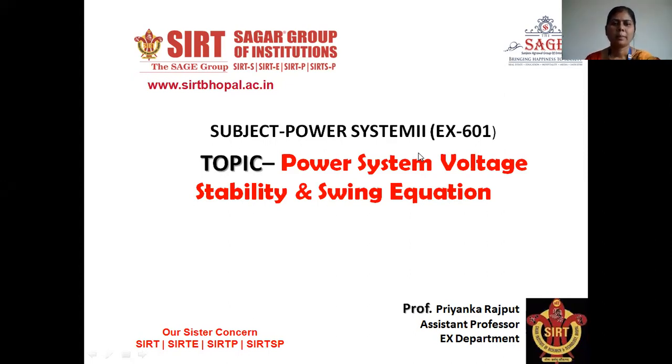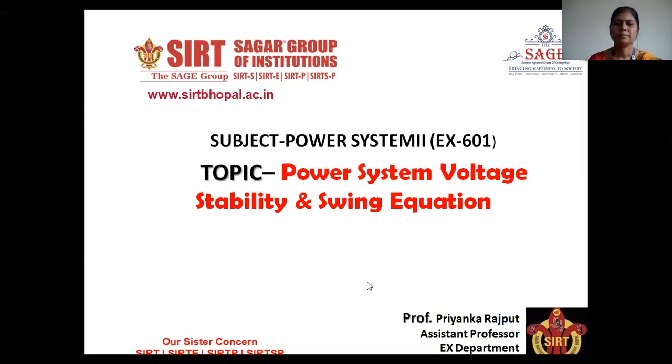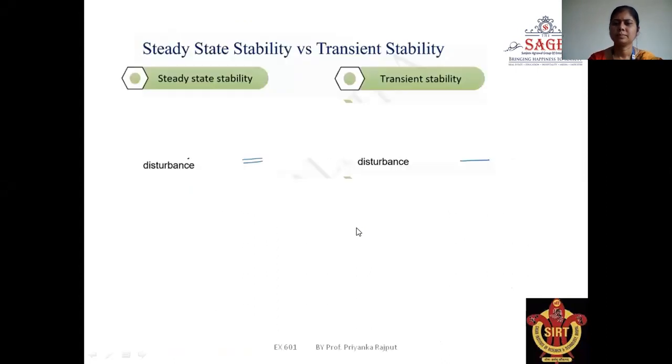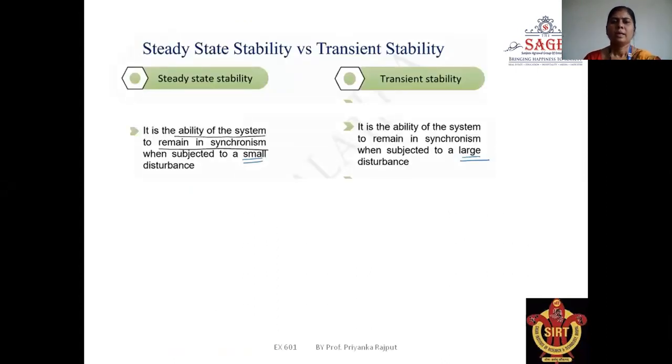Today, we will learn about the topic of power system, voltage stability, and swing equations. In the previous lecture, we have already discussed what stability is, the types of stability, its definitions, and all. Today, we will start with steady state stability versus transient stability.